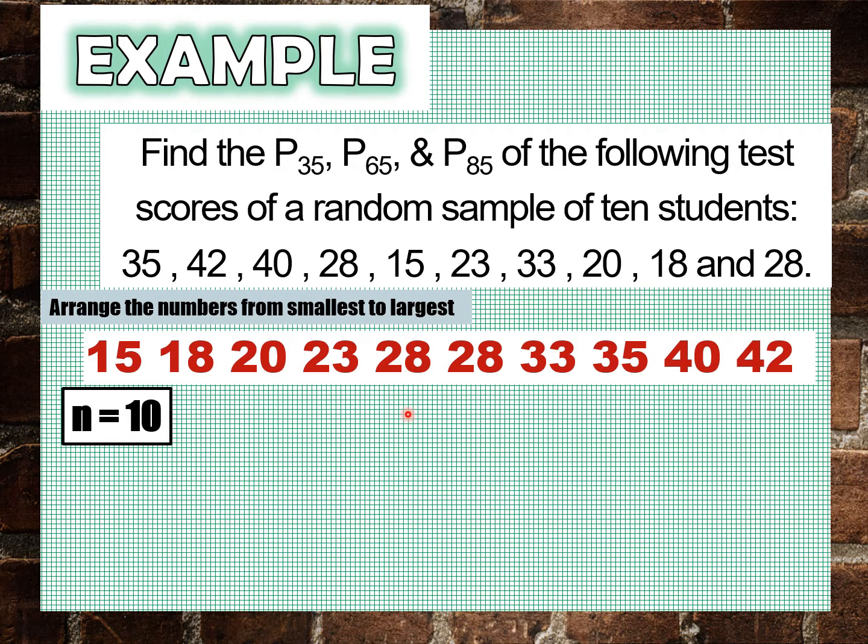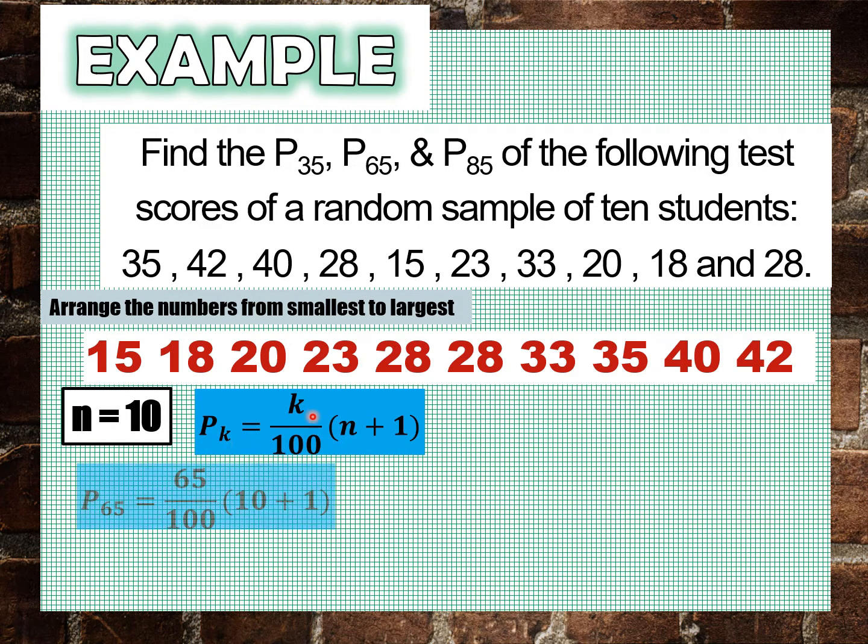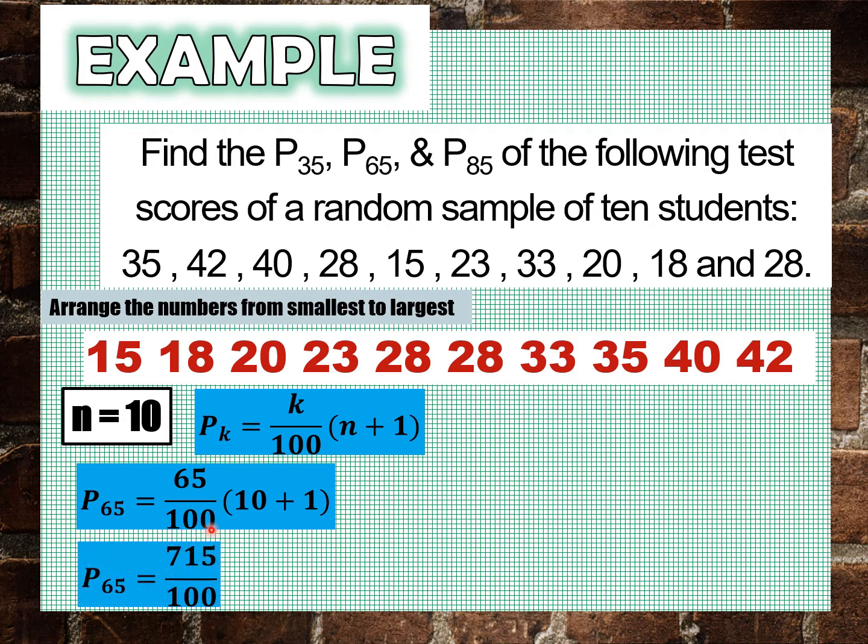Next is isolve naman natin yung 65th percentile. So, this time yung value ng k natin is 65. So, we have 65 over 100 times 10 plus 1. And 10 plus 1 is 11 times 65 is equal to 715 divided by 100. That is equal to 7.15.